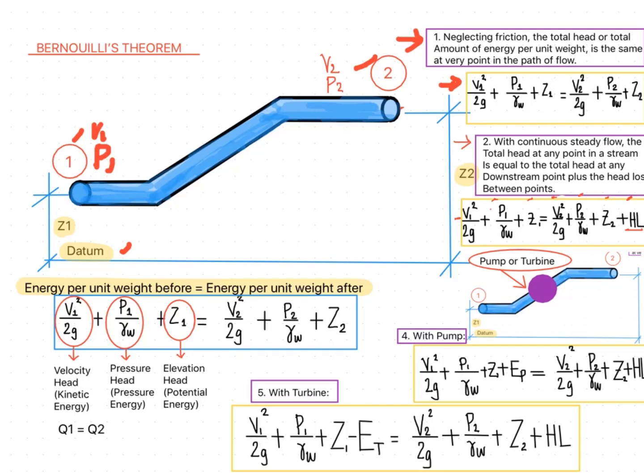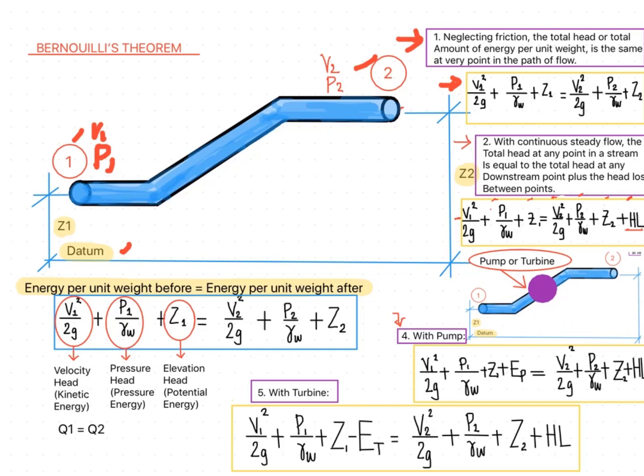Okay, next, number 3, sorry, this is number 3. And now, if we are going to place a pump or a turbine in between point 1 and point 2, our equation may be different because of the effect of the pump or turbine, as you can see here.